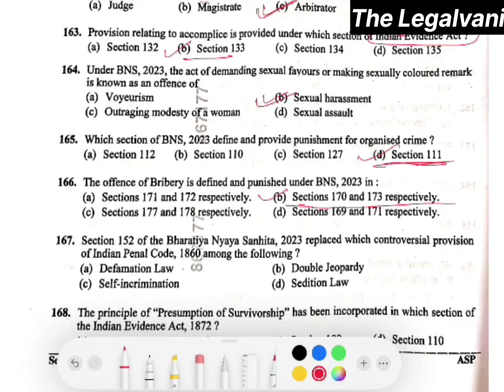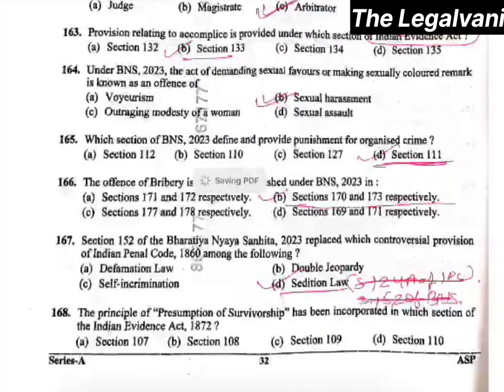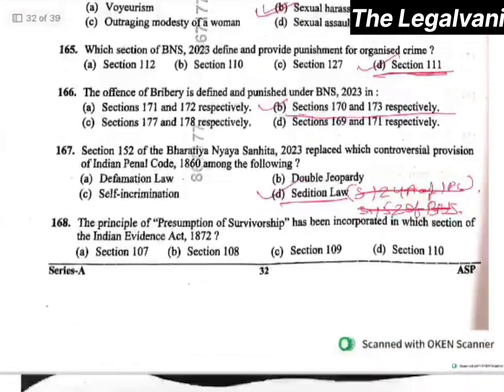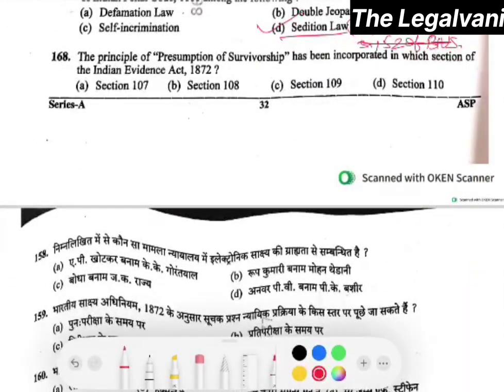Question number 167. Section 152 of BNS 2023 replaced which controversial provision of Indian Penal Code among the following? Here the right answer would be the sedition law that was given under section 124A of IPC. Right now, a similar provision has been given under section 152 of BNS, right? Question number 168. The principle of presumption of survivorship has been incorporated in which section of Indian Evidence Act? Here the right answer will be section 108, that option number B will be the right answer.